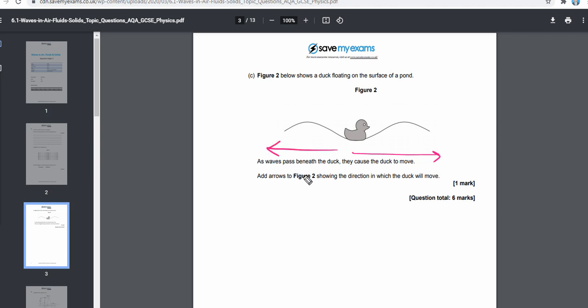The duck will move up and down, because if the wave goes right, this area will come under the duck, so the duck will move up, and then the duck will come down. So the duck will move up and down whether the wave goes left or right. So we'll mark these two arrows. This is how we can solve some exam related questions related to the topic of waves. Thank you.